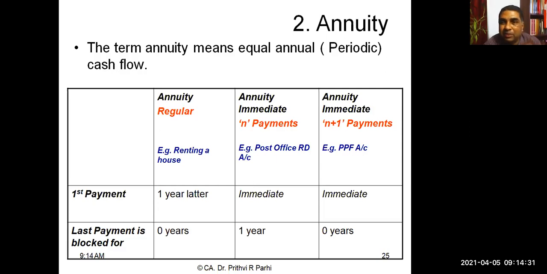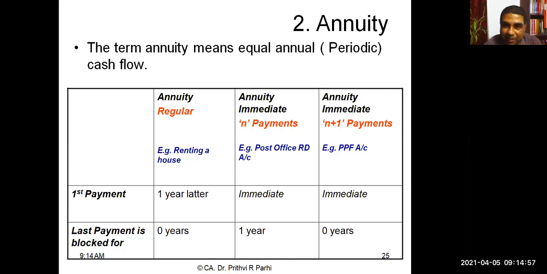Annuity regular means the first payment will start after 1 year or after one period. Suppose it is a 5 years annuity, so after 1 year the first payment will start, and there will be 5 payments. That is called annuity regular. Annuity immediate means payment will start immediately, that means payment will start from year 0, and there will be 5 payments.